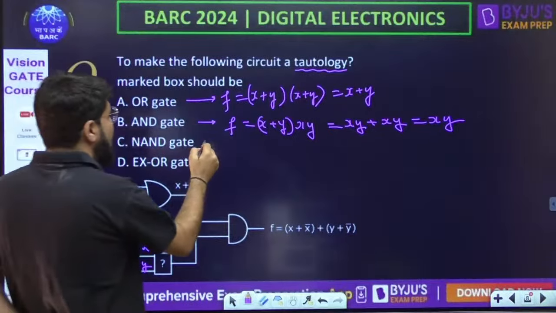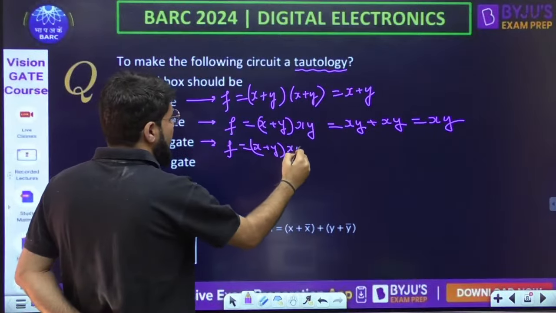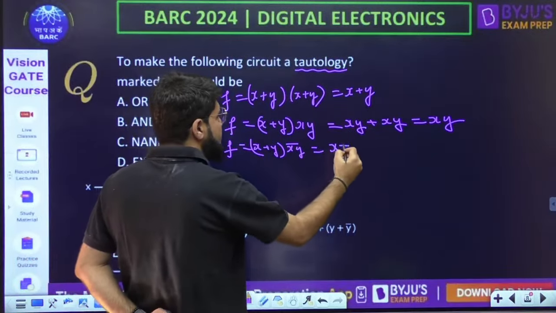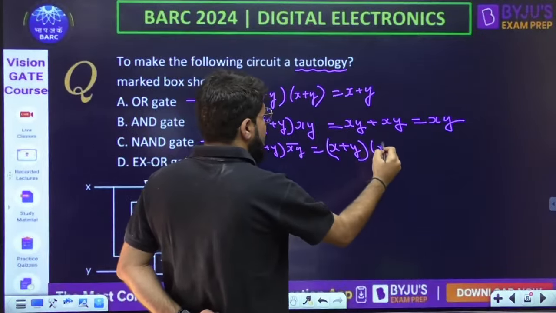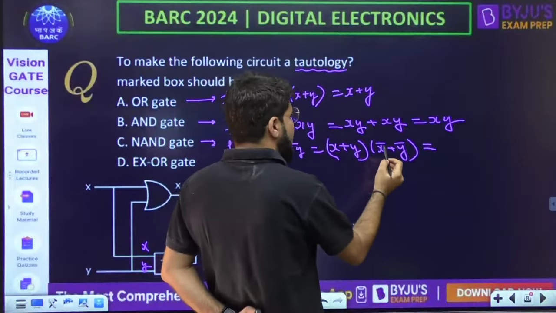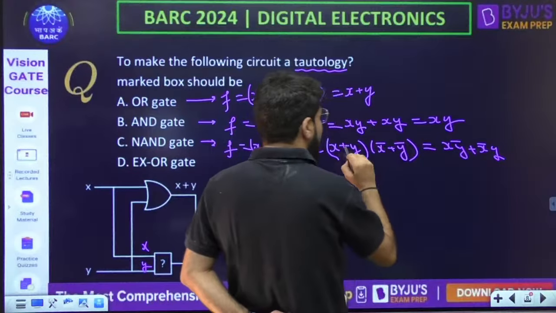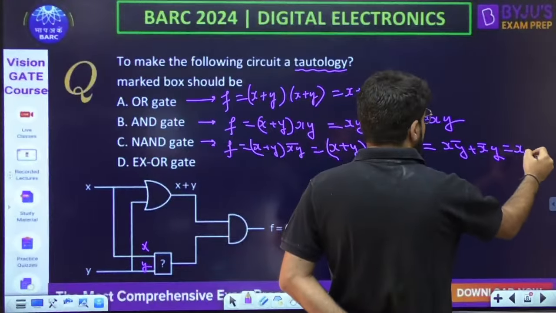If you take it as a NAND gate, what is F going to be? x plus y multiplied by xy whole bar. Yes, it is x plus y multiplied by x bar plus y bar. If you open it, x into x bar is 0, so you are left with x y bar, then plus x bar y, and y y bar is 0, so this is XOR.